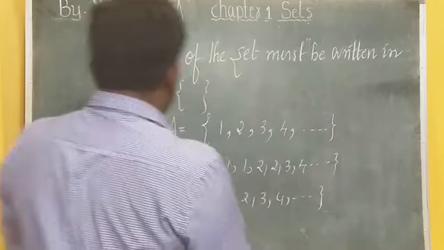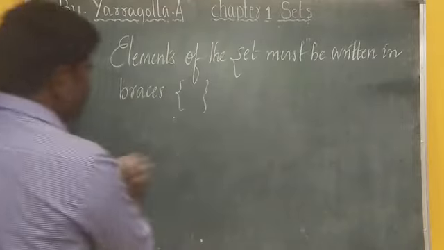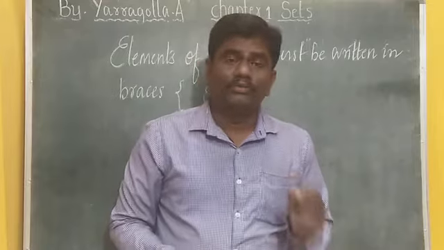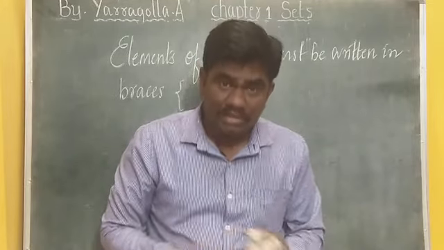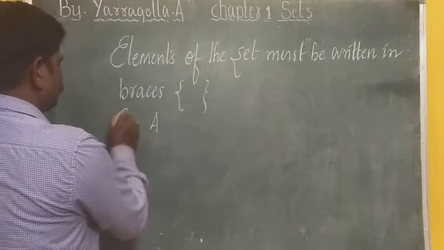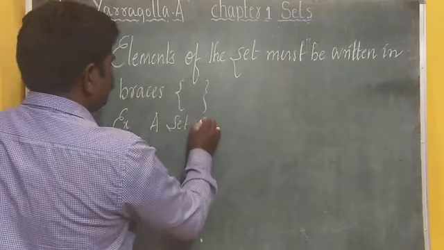Say for example, if I want to write a set of alphabets of the word school.